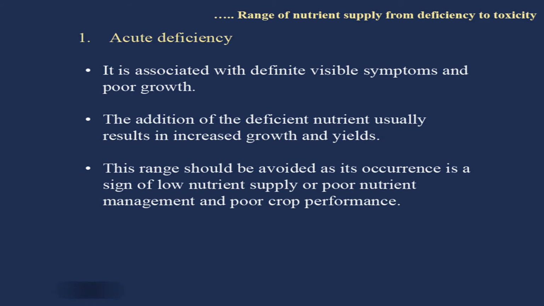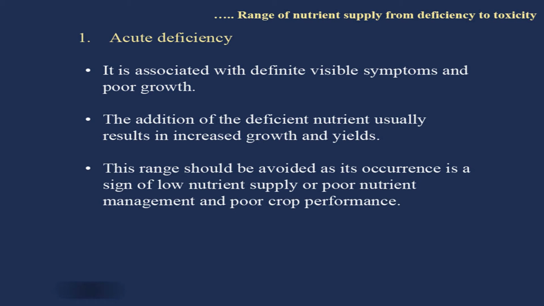Now, see the acute deficiency, meaning too much deficient. A nutrient is very low in soil or very low in plant, that is acute deficiency of the nutrient, and it is associated with definite visible symptoms and poor growth. This acute deficiency will result in all kinds of these visible symptoms or deficiency symptoms, and the growth of the plant will be affected. Growth in terms of plant height, growth in terms of tillering if it is a tillering crop, growth in respect of increase in size of leaves or number of leaves, flowers, fruiting. So, in that respect the growth of the plant may be affected by acute deficiency.